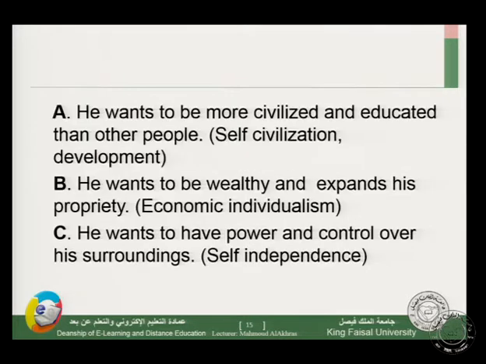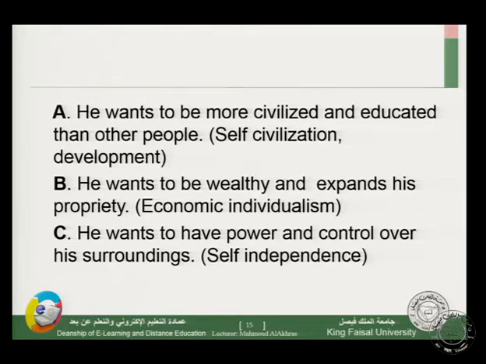A, he wants to be more civilized and educated than other people. So we have a kind of self-civilization, self-education. We have self-civilization and development. He wants to educate, civilize himself. B, he wants to be wealthy and expand his property. This is a kind of economic individualism. The first one is a kind of self-achievement or self-civilization. The other one, we have economic individualism. He wants to be very rich.